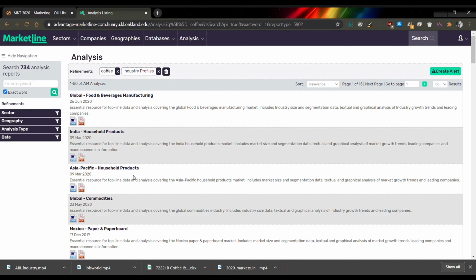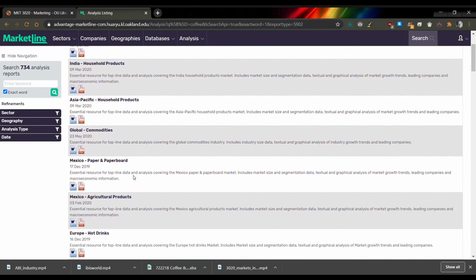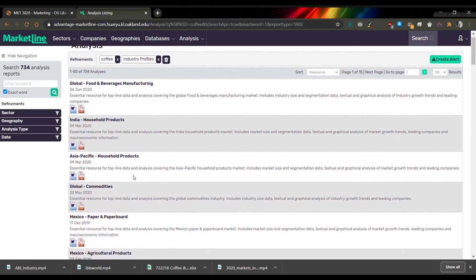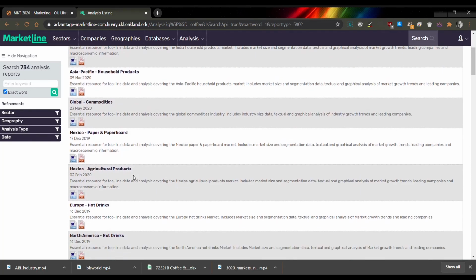Something that should jump out to us as we look through this is that I'm not seeing any for coffee specifically, right? They don't have coffee, but I do notice they have something called hot drinks. They also have one for agricultural products. So I guess it depends on what I mean by coffee. Am I talking about the crop? In that case, maybe agricultural products is what I'm looking for.